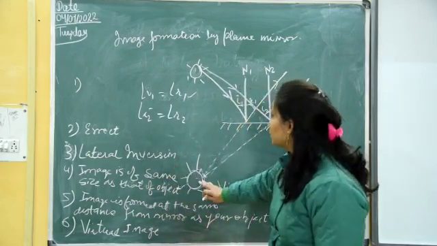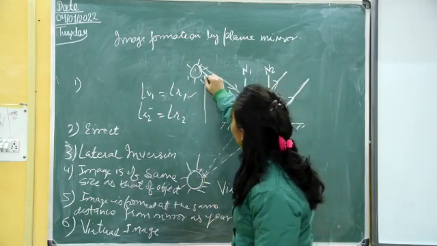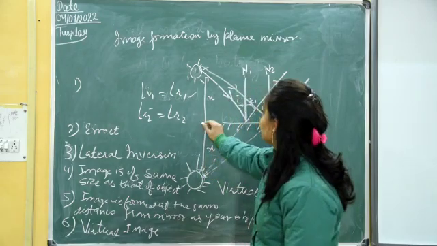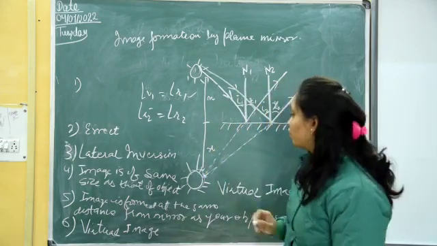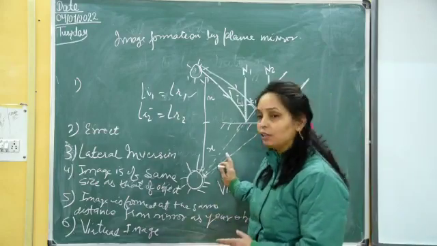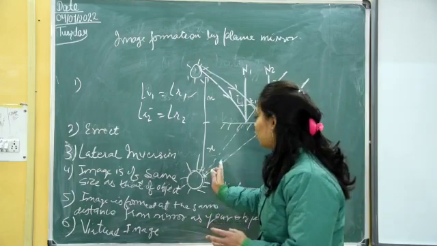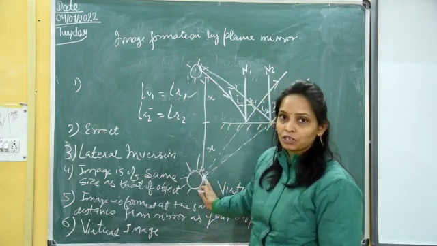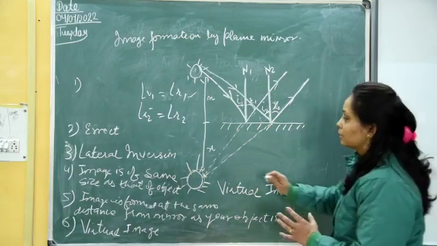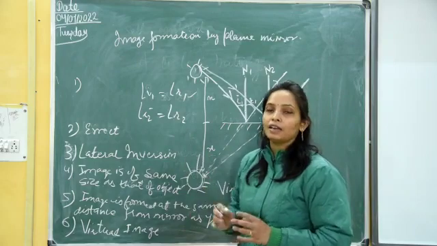The image is of the same size as that of your object. It is formed at the same distance from the mirror at which your object is kept. At the same distance, your image is formed from the mirror. The image formed is virtual. You cannot see it because virtually you have to extend your reflected rays in the backward direction, and the image is formed behind the mirror. Now the size is the same, the distance of the image is the same, and the image is laterally inverted and erect.